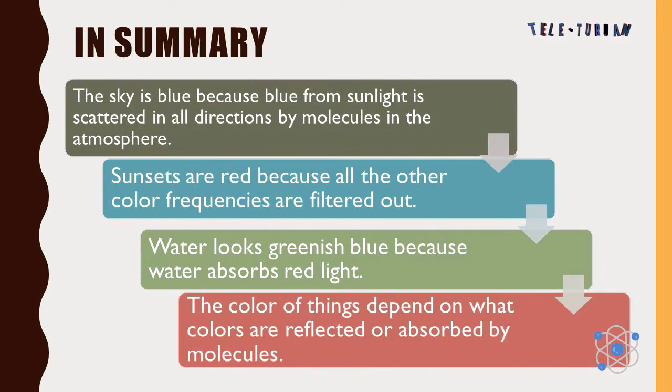In summary, the sky is blue because blue from sunlight is scattered in all directions by molecules in the atmosphere. Sunsets are red because all the other color frequencies are filtered out. Water looks greenish-blue because water absorbs red light. The color of things depends on what colors are reflected or absorbed by molecules.